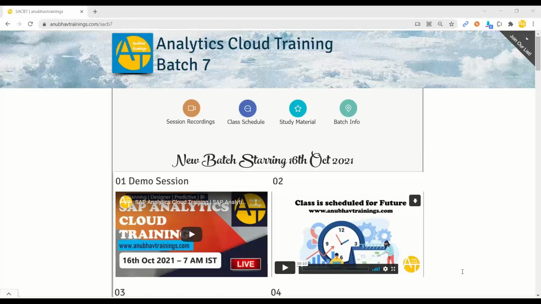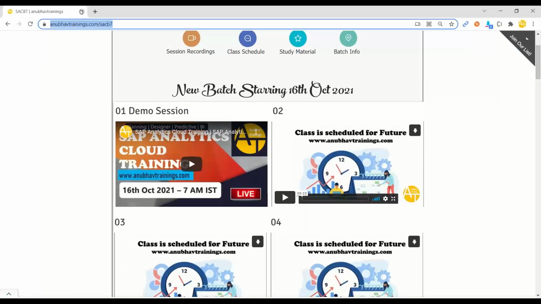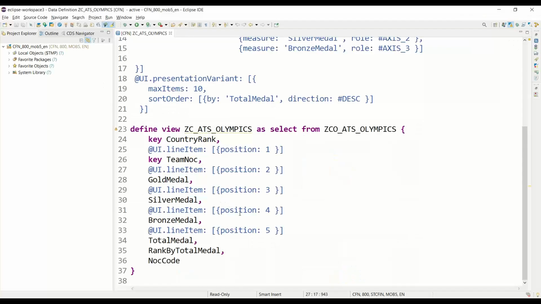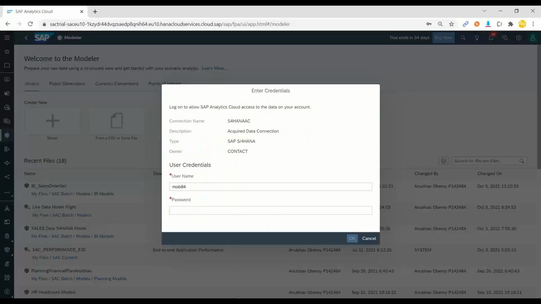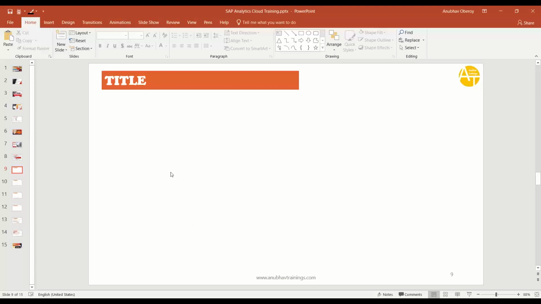Hi Anubhav, Vikas this side. Hey, Vikas. Thank you so much for such a wonderful session. It was really great. Anubhav, just two points from my side. Nowadays, companies are showing a lot of security concerns, especially if something relates to cloud. So, are you going to cover some security concerns and how to address those security concerns in your sessions?